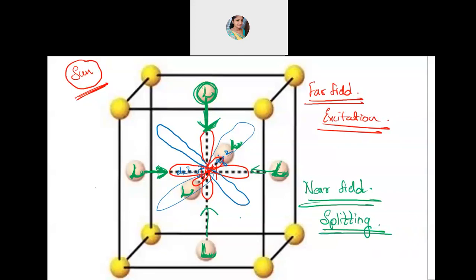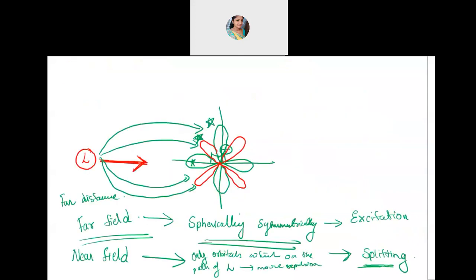After this, I had drawn and shown it to you. This was the same thing which I discussed in the last class. Far field means spherically symmetrical, and it leads to excitation. When they are nearby, they split due to repulsion because they can't take it. The ligand is coming very close, so somehow they should reduce that energy. What is the best way to reduce it? When repulsion is very high, they try to split up.